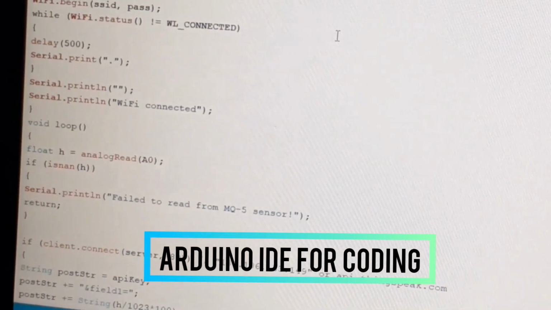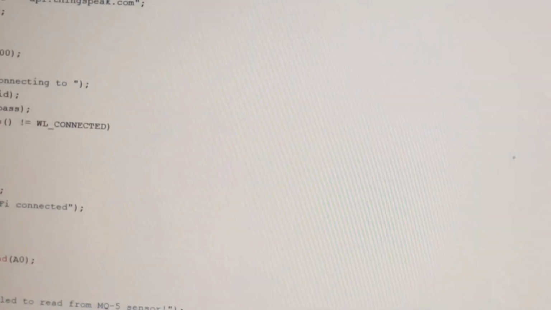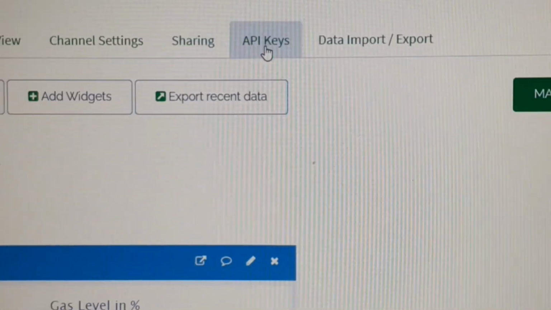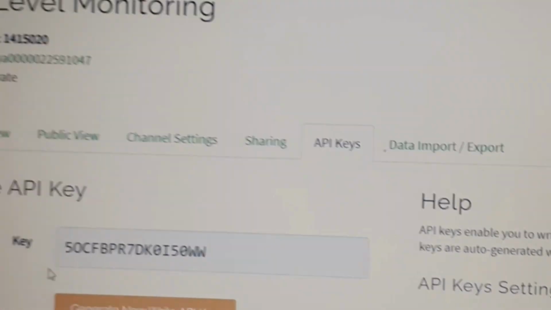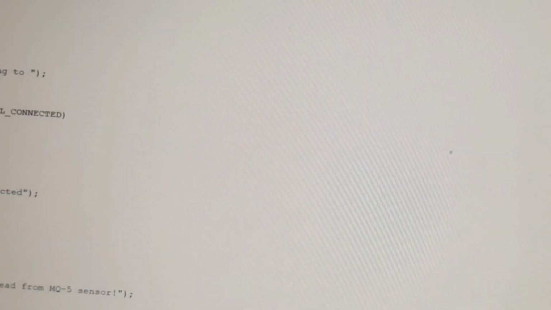Now coming to the programming part, I am going to use the Arduino IDE software here. I am going to explain the code in short. This is an API key that I took from ThingSpeak. I will show you how I took this. This is my ThingSpeak cloud platform where I get the API key, and this key I copied from here and pasted in my program here.